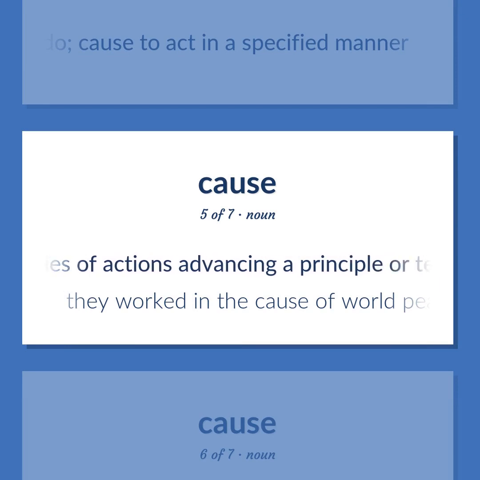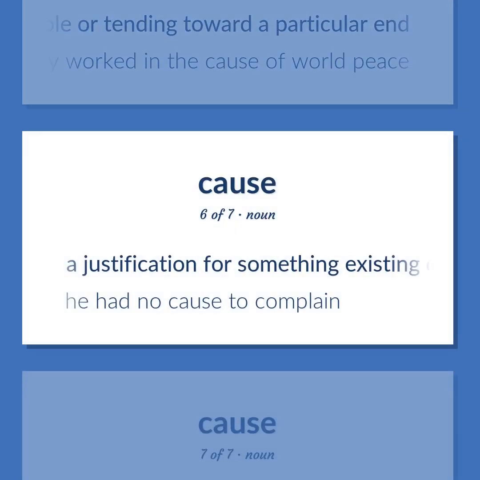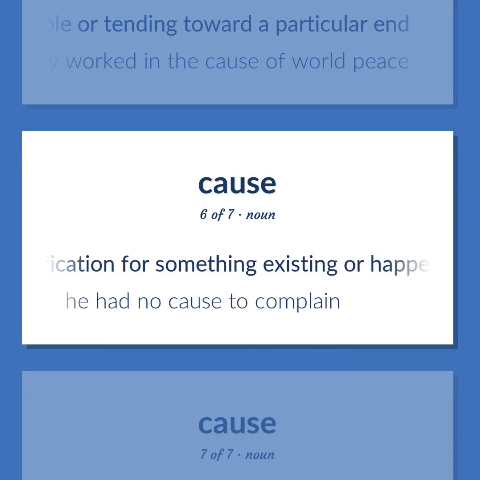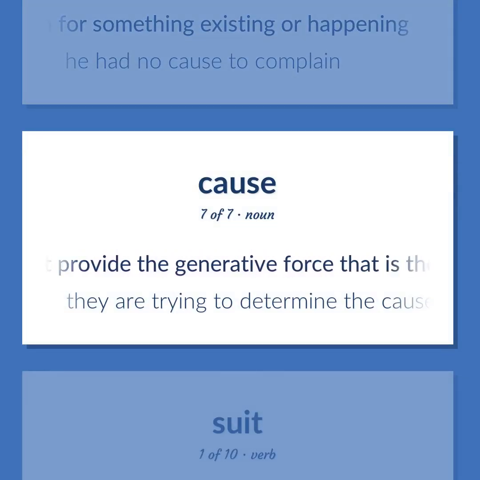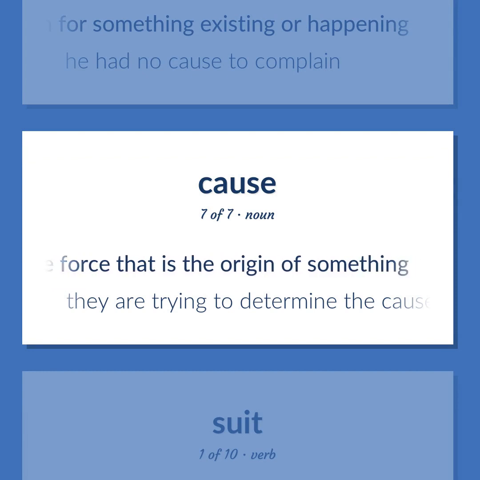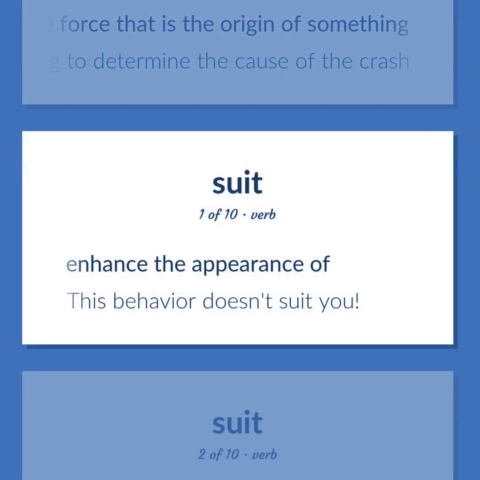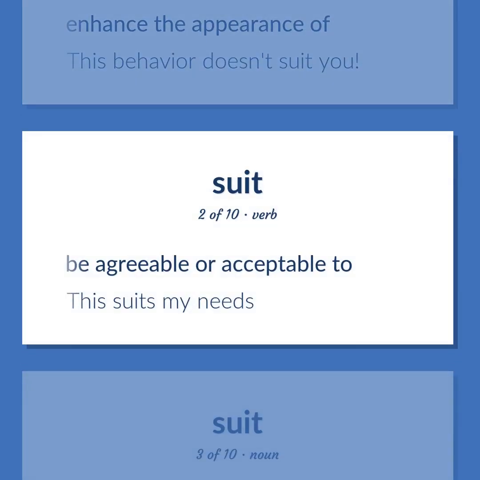A series of actions advancing a principle or tending toward a particular end. They worked in the cause of world peace. A justification for something existing or happening. He had no cause to complain. Events that provide the generative force that is the origin of something. They are trying to determine the cause of the crash. Enhance the appearance of. This behavior doesn't suit you. Be agreeable or acceptable to. This suits my needs.